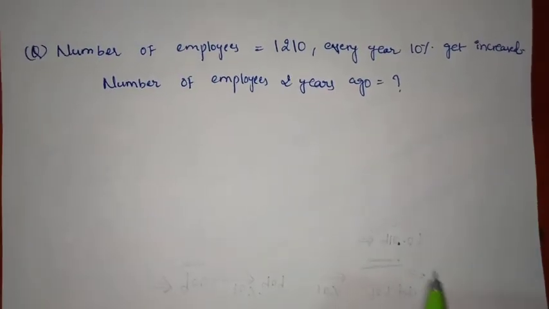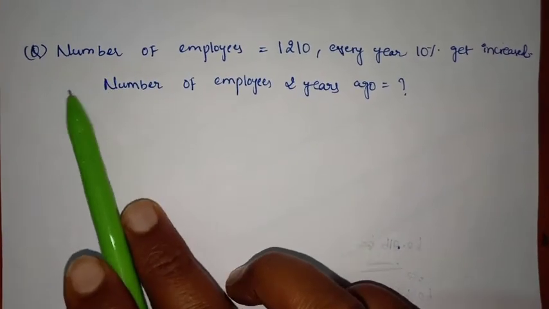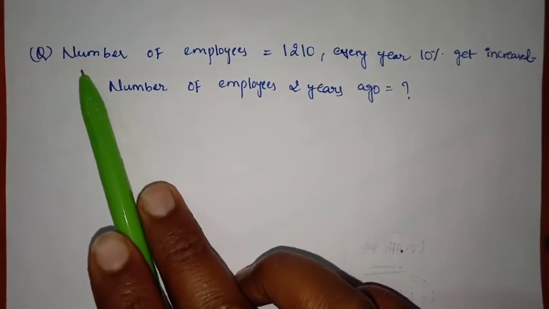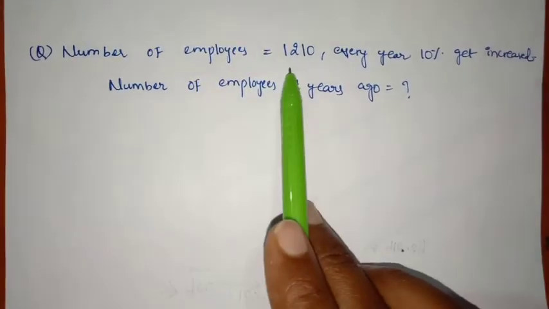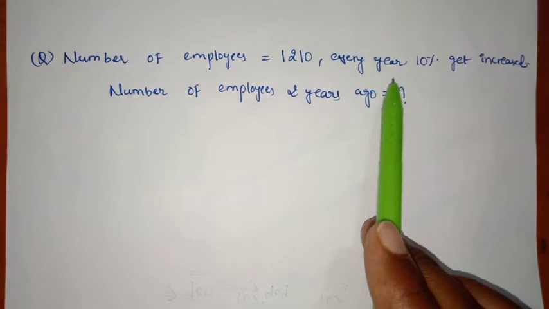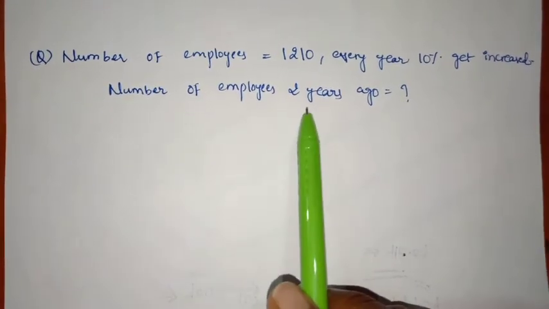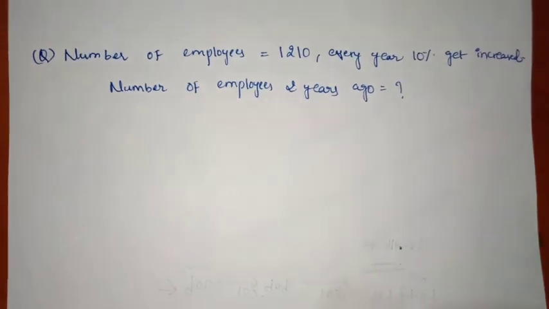Let us see another problem, friends, in a different way. He has given that the number of employees is equal to 1210, saying that every year 10% gets increased. Find the number of employees 2 years ago.